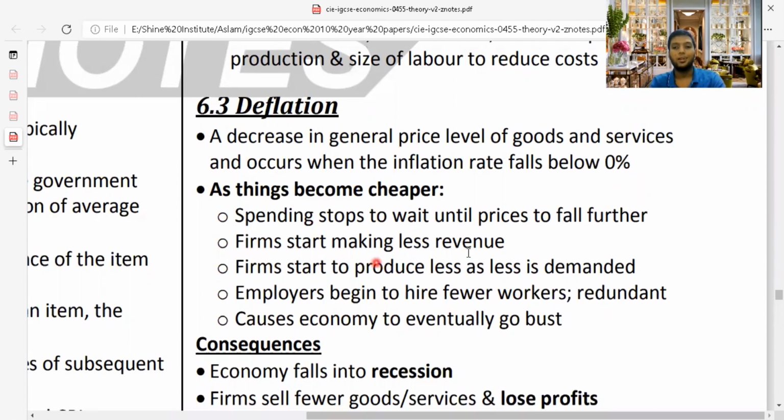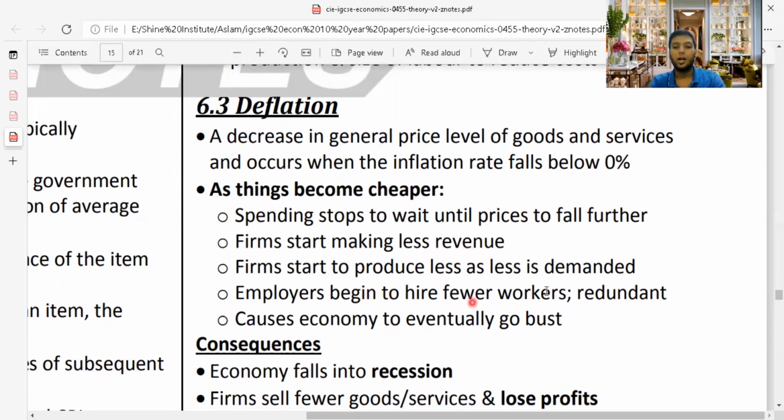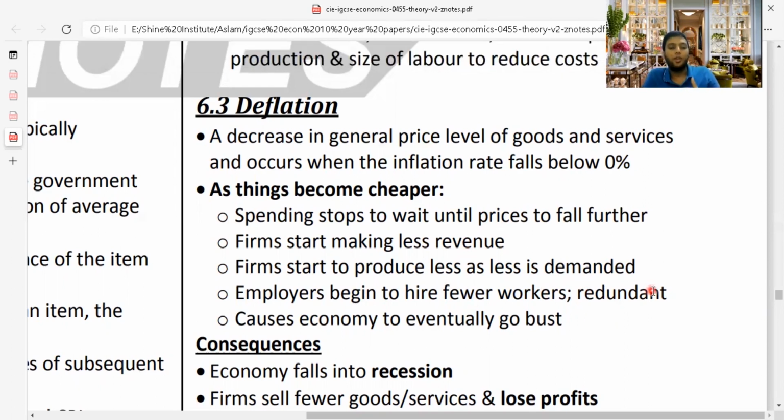Firms start making less revenue. As their firms are getting lower revenue, the firms will start producing less, as less is demanded. Employers begin to make workers redundant. Why is that? Redundant means they let the employees go. They feel that the money they need to earn is not coming, but they really want to earn. So they will let the employees go, since their profits are very low. No point in keeping them.